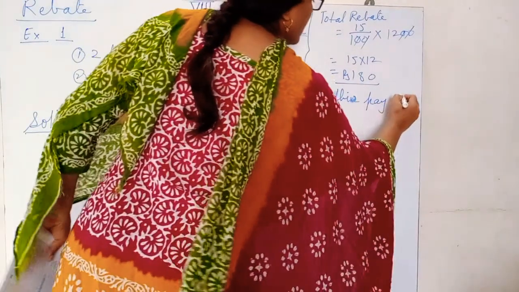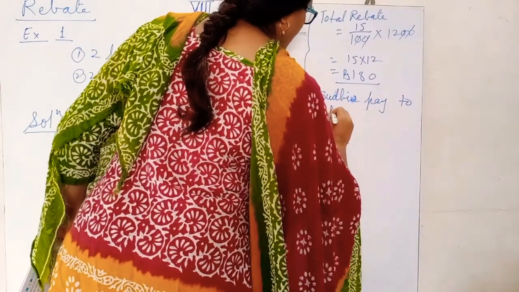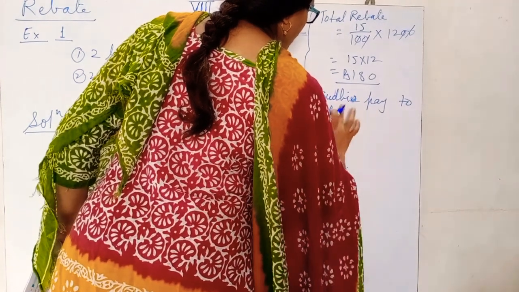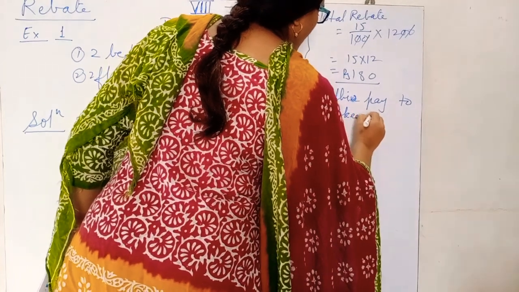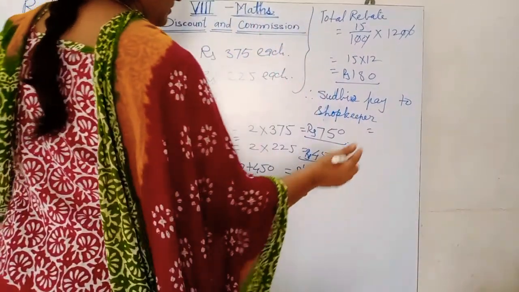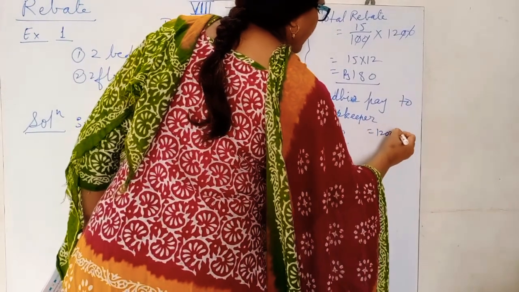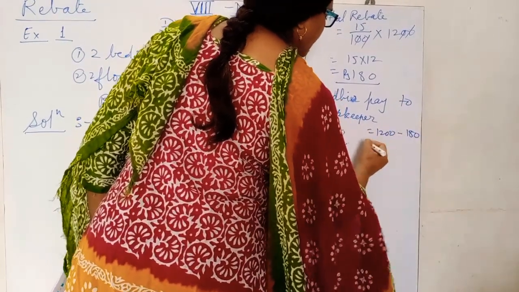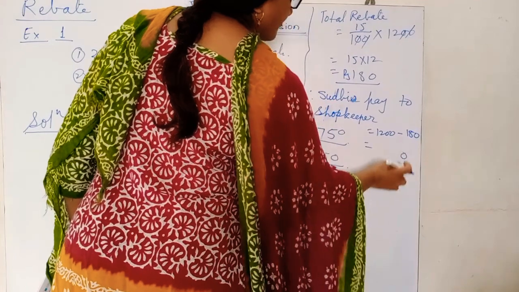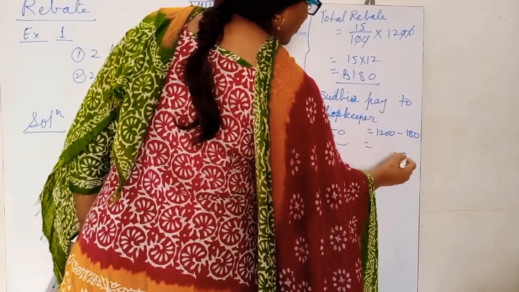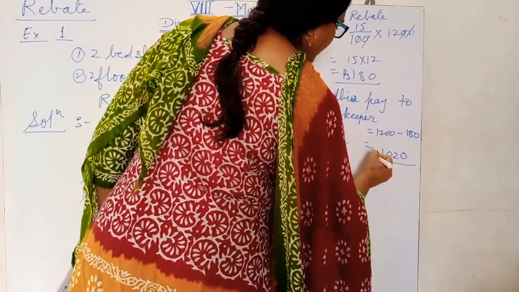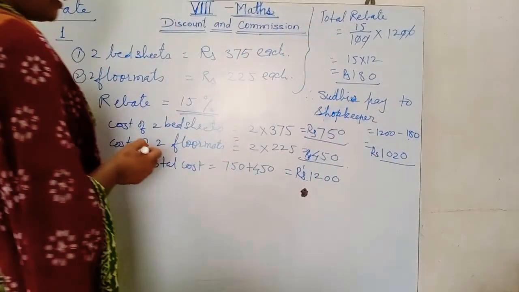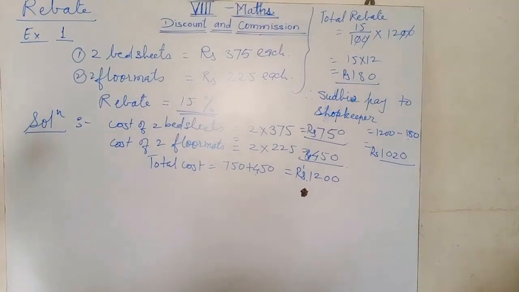The total is 1200 minus 180. 0 minus 0 is 0. 10 minus 8 is 2. 1 is carry. 2 minus 2 is 0. That is rupees 1020. Like this you can calculate rebate.